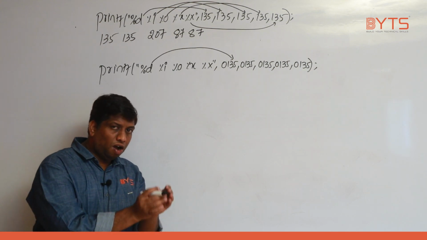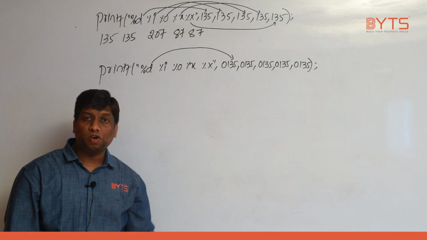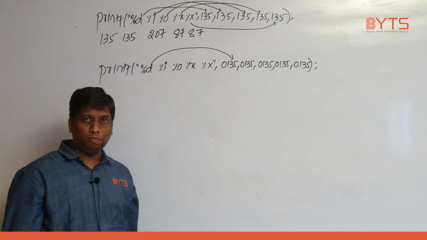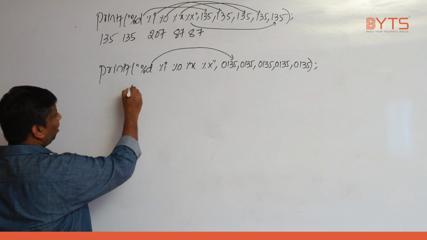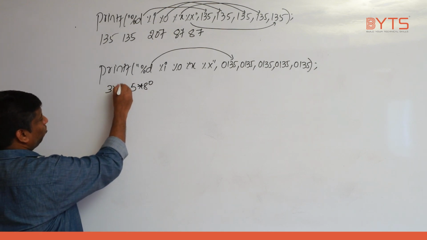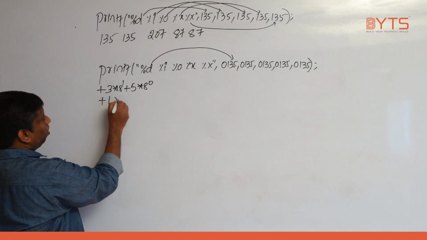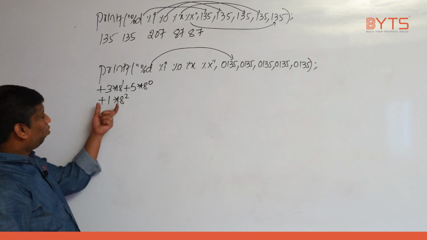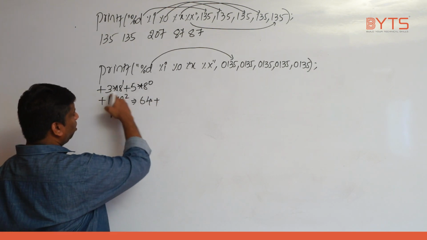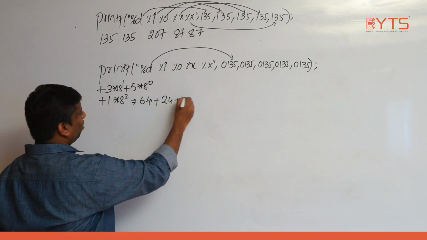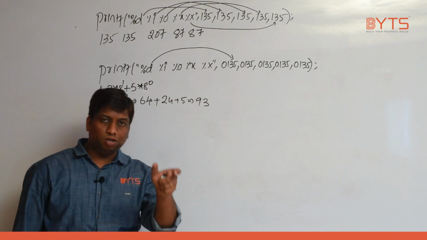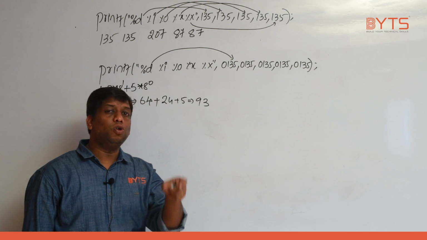I need to convert the octal number to decimal. How do you convert an octal number to decimal? By multiplying with 8 powers. How do you do that? 5 into 8 power 0, plus 3 into 8 power 1, plus 1 into 8 square. Correct? 1 into 8 square is how much? 64, plus 3 into 8, 24, plus 5. What is the value? 93. Correct?